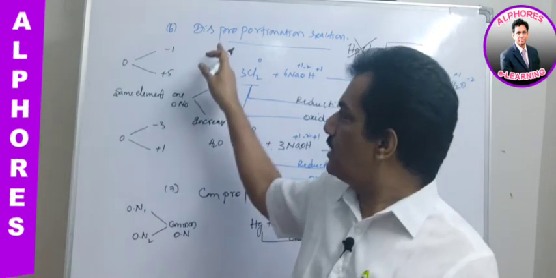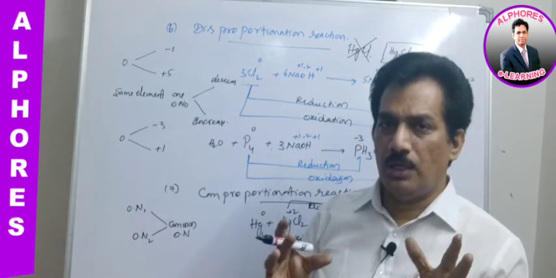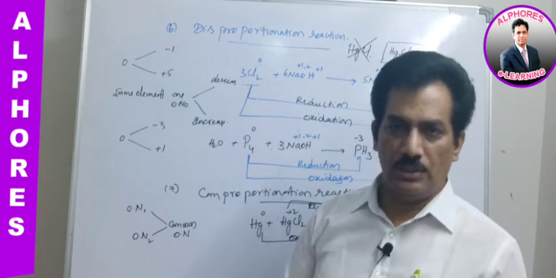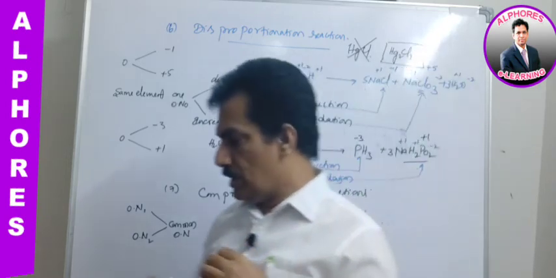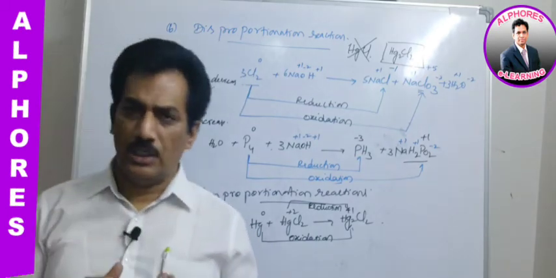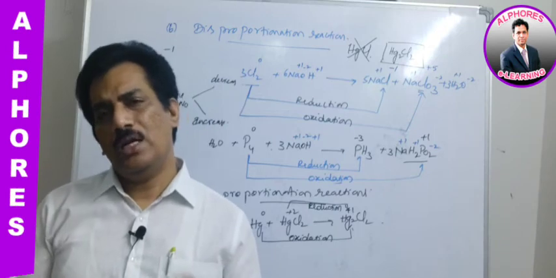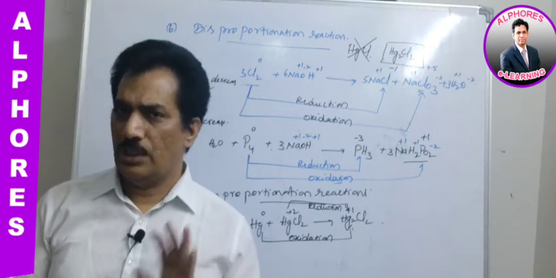But disproportionation and comproportionation are often considered a couple with opposite natures. In disproportionation, one element will undergo both oxidation and reduction. In comproportionation also, one element will undergo oxidation and reduction.